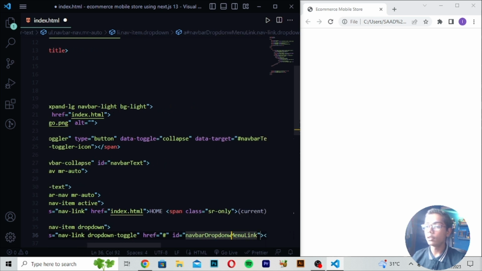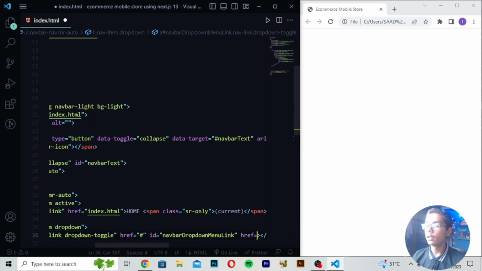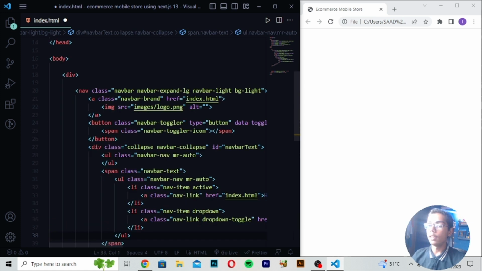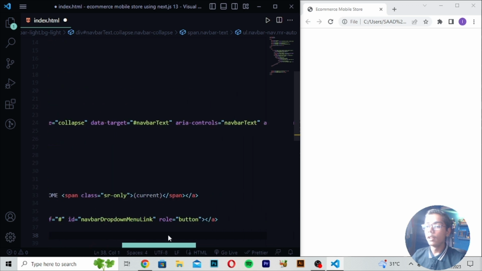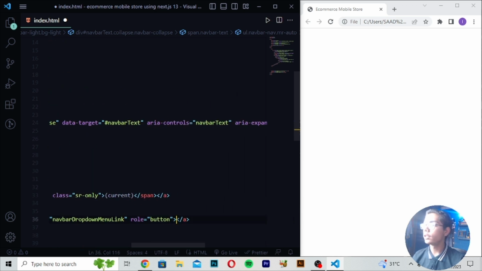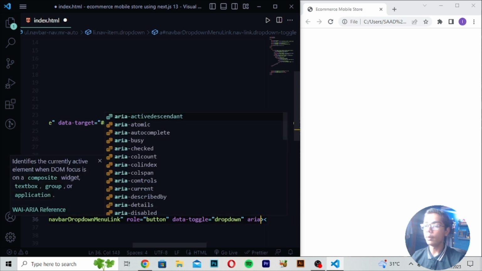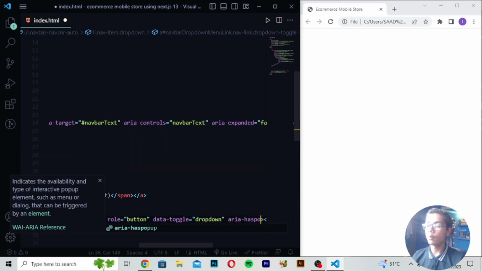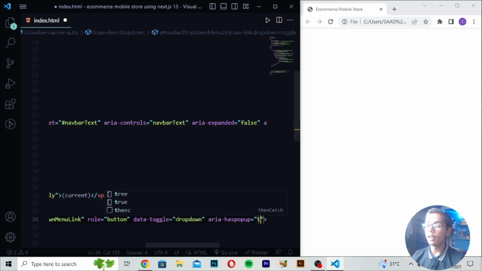So here I will be now just removing this tag, and then I will be writing an a tag here, which should be like href, and in this I will be removing this. Right here, role equals button. Then I will be writing role button here. After writing role button, you have to write data-toggle equals dropdown. So here I will be writing this. Then you have to write aria-haspopup equals true.